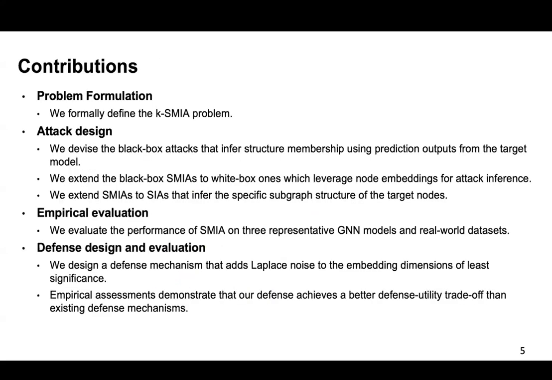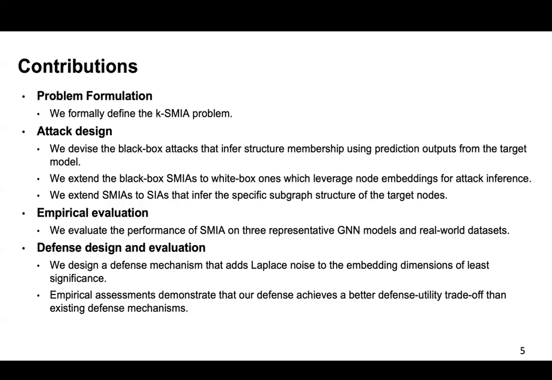We make the following contributions. First, we formally define the SMEA problem. Then we devise black box attacks that infer structured membership using predicted outputs from the target model. We extend the black box SMEA to white box, which leverages node embeddings for attack inference, and we extend SMEA to SCA that infers the specific subgraph structure of the target nodes.